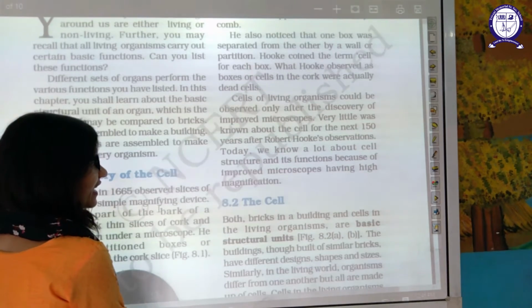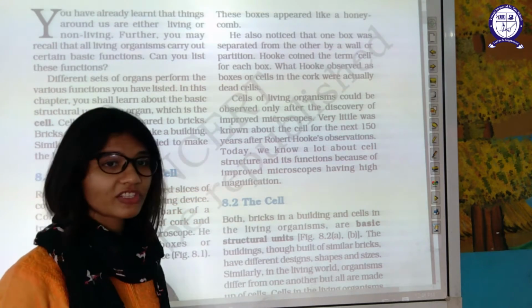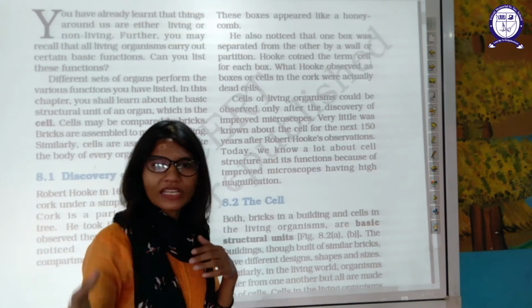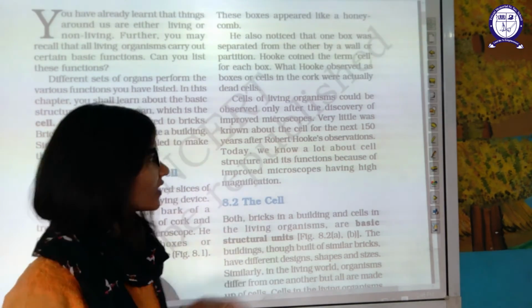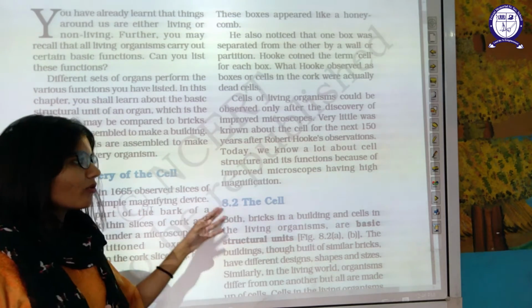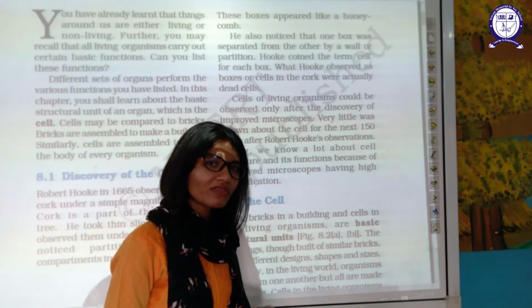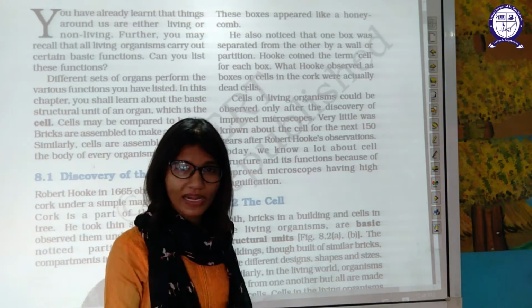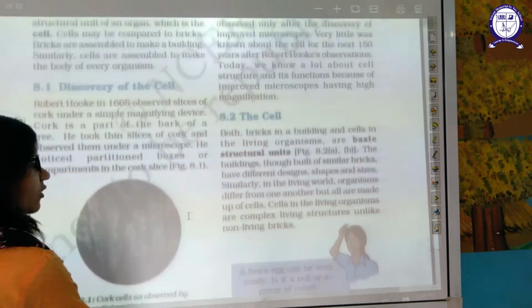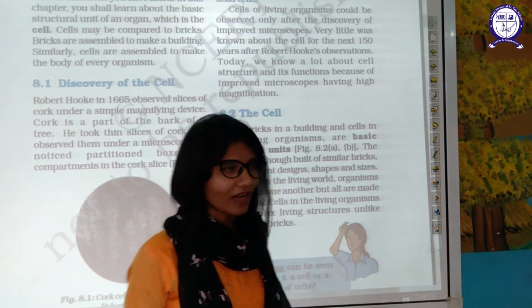Very little was known about cells for the next 150 years after Robert Hooke's observation. You can imagine this lag was due to the insufficiency of lenses. We know a lot about cell structure and function because of the improved microscope. Now we have improved microscopes. Now we have electron microscopes also, through which we can see even the smallest particles. We can observe atoms also with the help of electron microscopes. So with the advancement of the microscope, now we unfold the magical world of the cell, right?